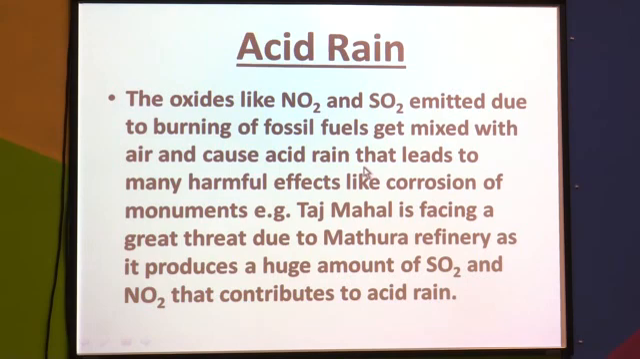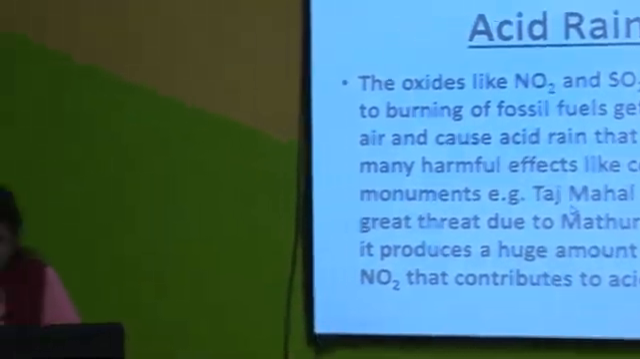NO2 and SO2 react with water vapor, H2O, and form nitrous acid and sulfurous acid respectively, which come down in the form of acid rain. That leads to many harmful effects like corrosion of monuments. Taj Mahal is the best example, about which you have already learnt in the lower classes. So, there is a threat to the beauty of Taj Mahal.